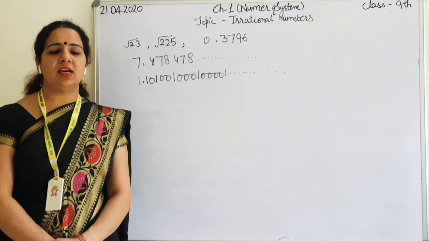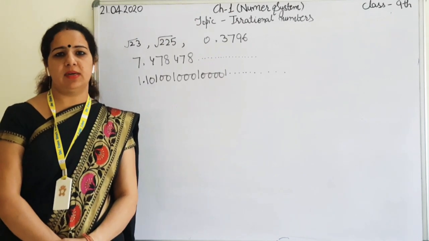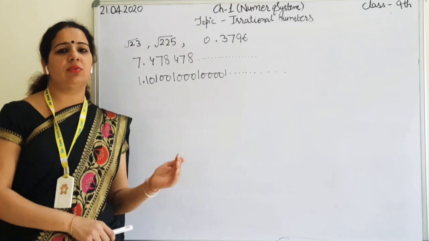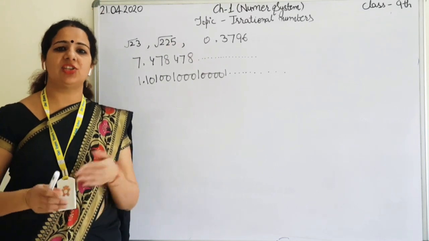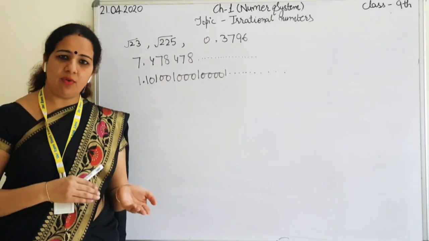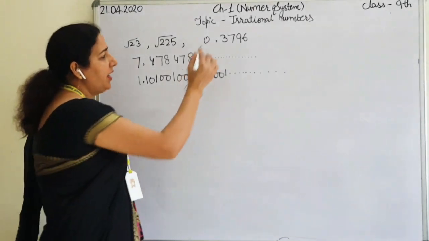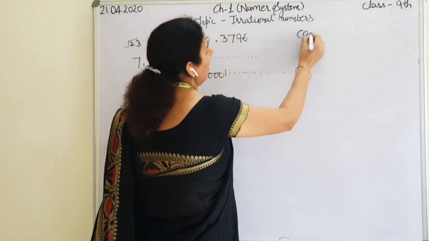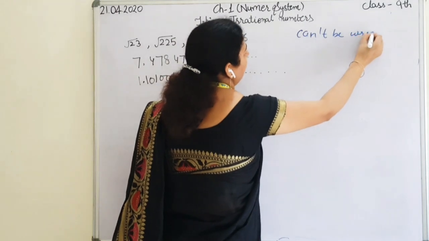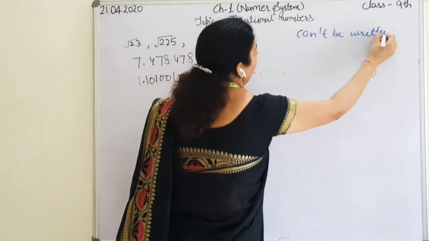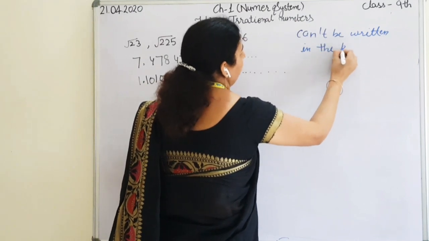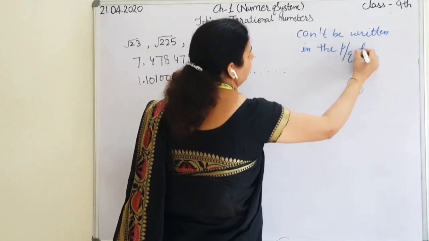Today's topic is related to irrational numbers. Now, irrational number means the numbers that are not rational numbers. So, the rational numbers can be written in the form of P by Q. It means irrational numbers can't be written in the P by Q form.